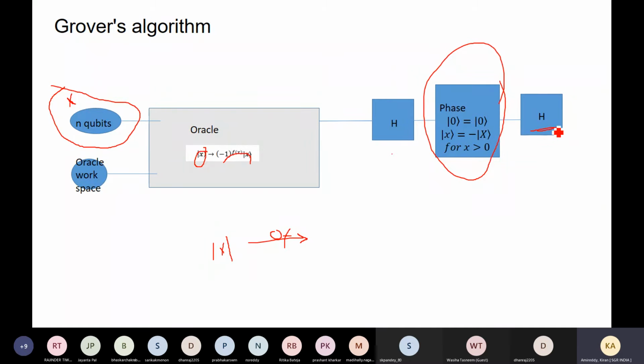Otherwise, it will change again because of this Hadamard. It will change the sign, then it will go back to step 1. Then it will continue until we stop here, when our fetch option is satisfied. So this is the one.